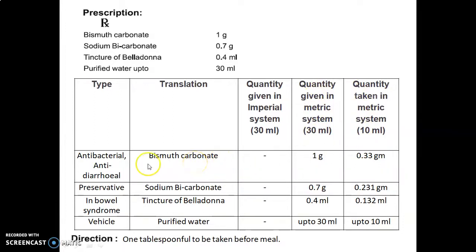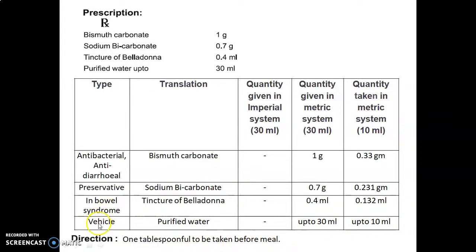First is bismuth carbonate, antibacterial and antidiarrheal, quantity given is 1 gram. Multiply this with 0.33, we get 0.33 gram. Sodium bicarbonate, used as a preservative, quantity given 0.7 gram. Multiply it with 0.33, we get 0.231 gram. Tincture of belladonna, used in bowel syndrome, quantity given 0.4 ml. Multiply it with 0.33, we get 0.132 ml. Purified water, used as a vehicle, quantity given is up to 30 ml and taken up to 10 ml. The direction for this experiment is 1 tablespoonful to be taken before meal.